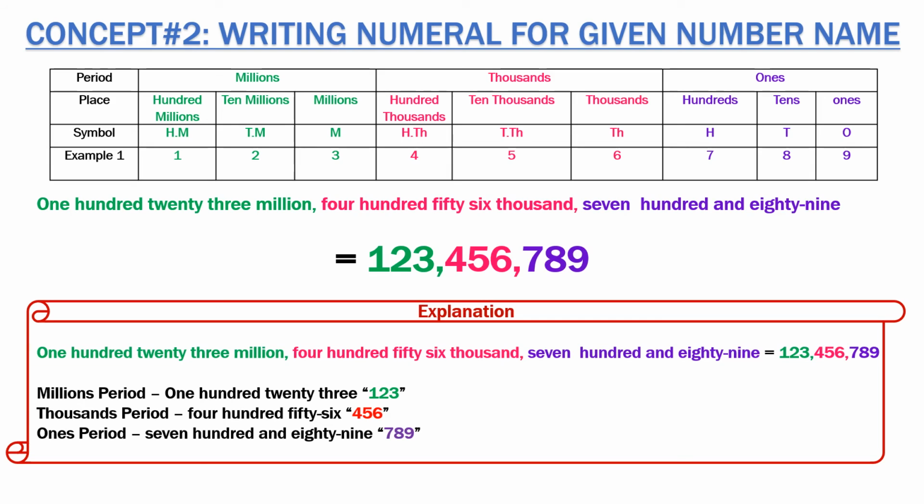That is, 123 is at the millions period. So it's 123 comma, thousands period में is 456, 456 comma, ones period में is 789. So it is 123 comma 456 comma 789.